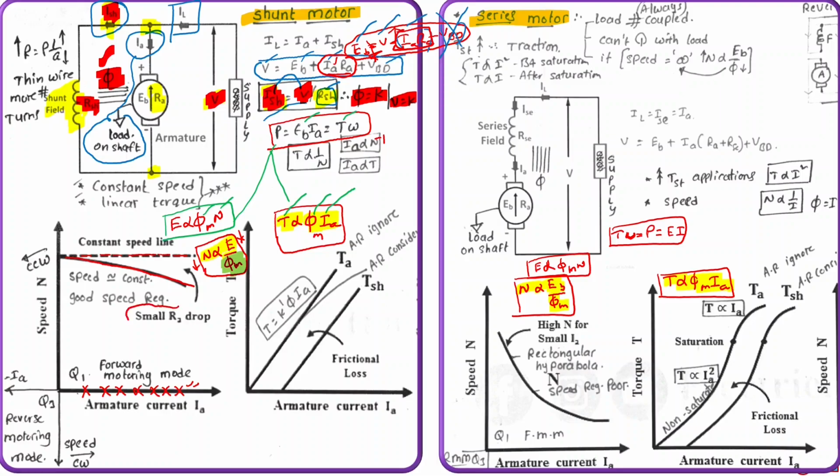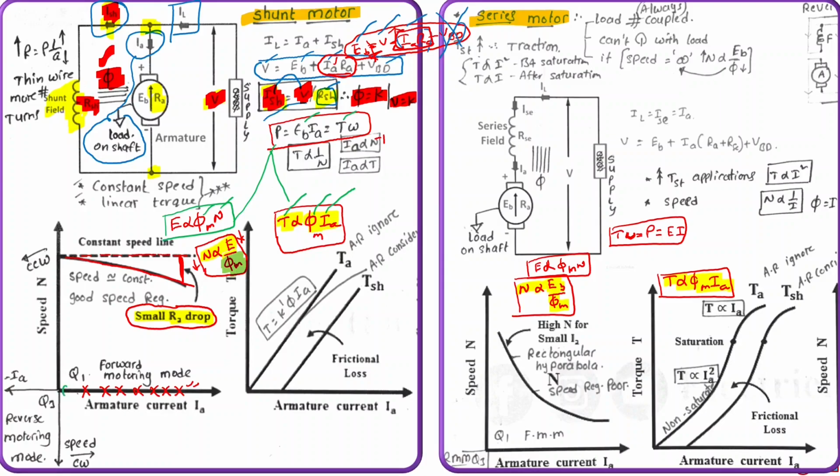This is when we are considering armature resistance drop. So drop across armature affects the back EMF. If armature drop increases, back EMF decreases, and the relation between back EMF and speed is directly proportional. So if back EMF decreases, speed will decrease.